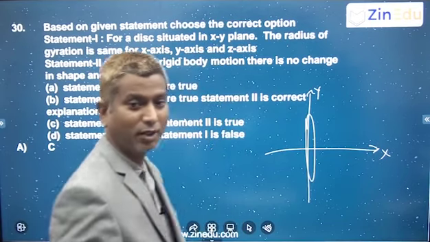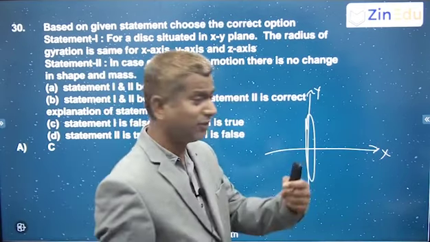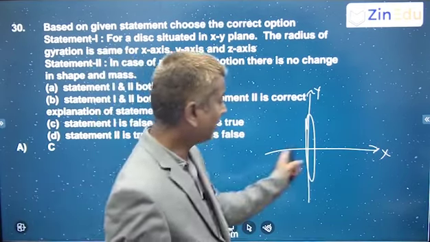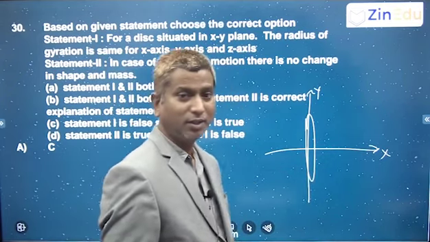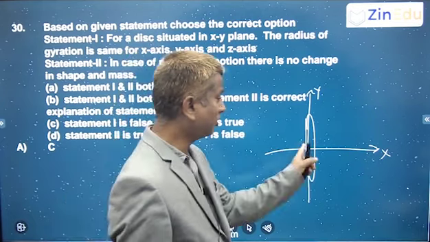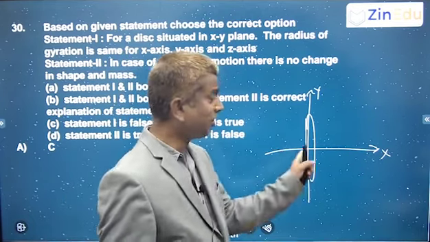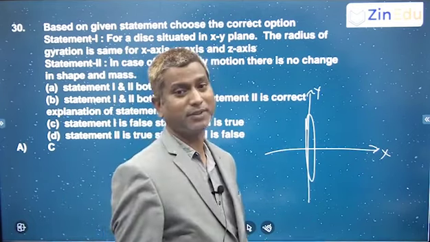Definitely along y and z it will be the same moment of inertia, but along the x-axis it is different, no? The x-axis is the axis which is perpendicular to the plane and passing through the center, and y and z are lying in the plane of the disk.